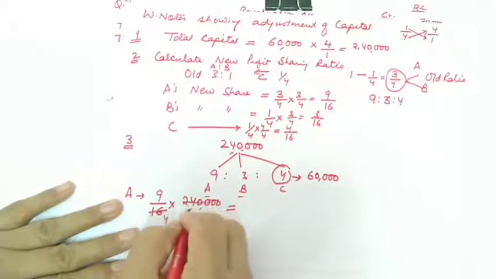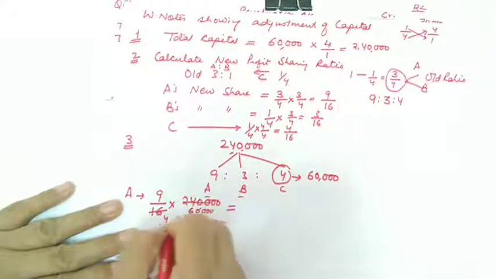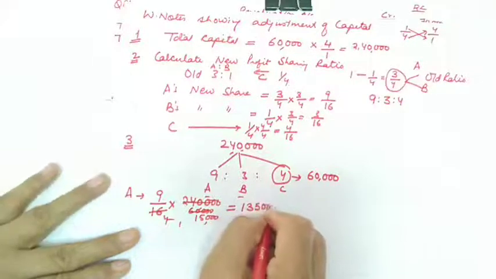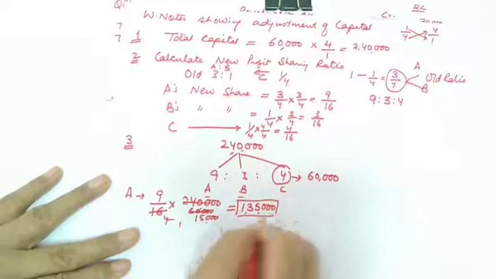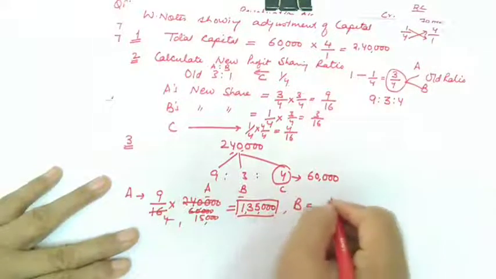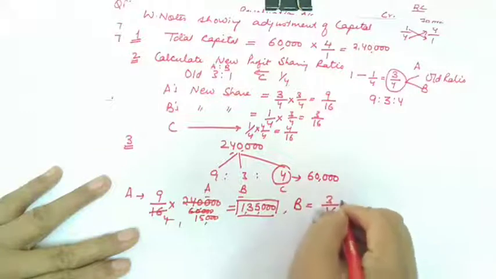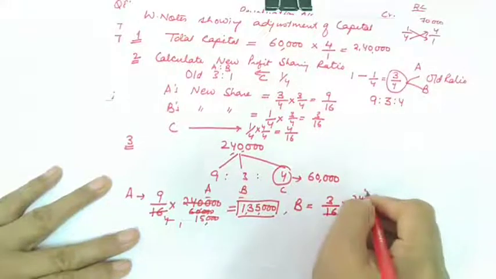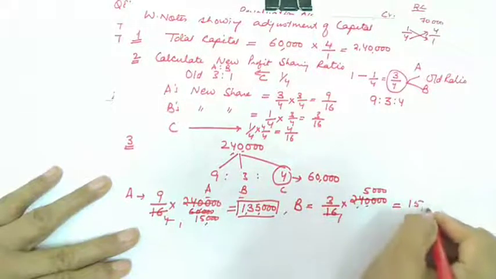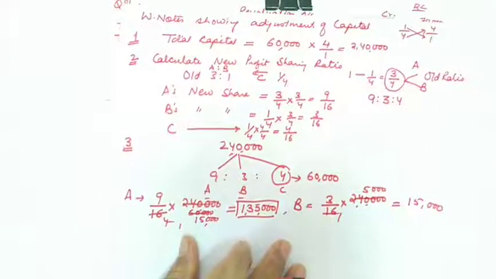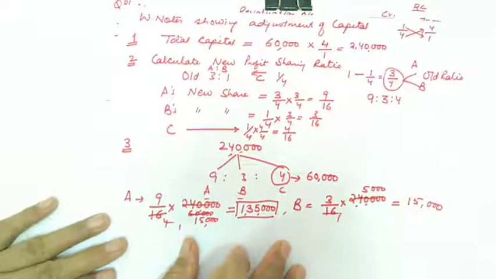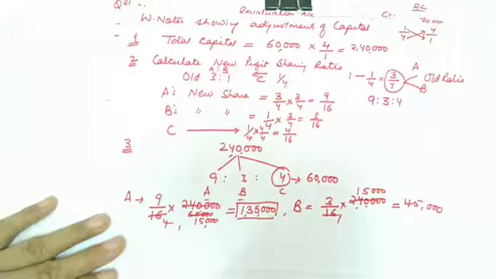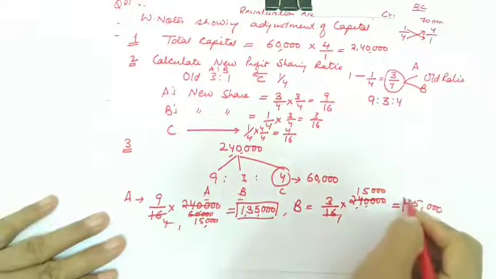So let us solve this. 4 into 60, so 4 and 15. 15 nines are 1,35,000. So A's capital should be 1,35,000. Same way we'll calculate for B. B's share is 3/16 into total capital of the firm. Just wait, this will be 45,000. Yes, so I hope it is clear to you.